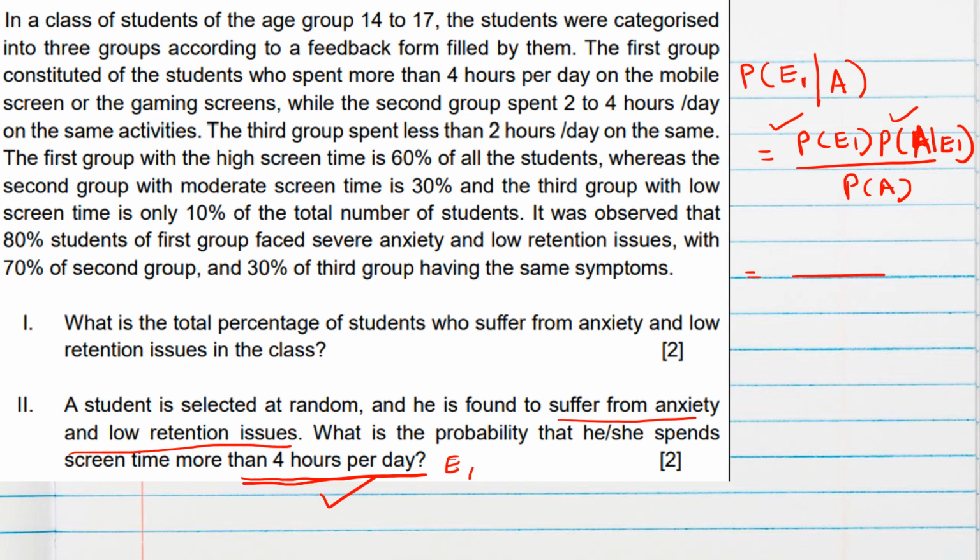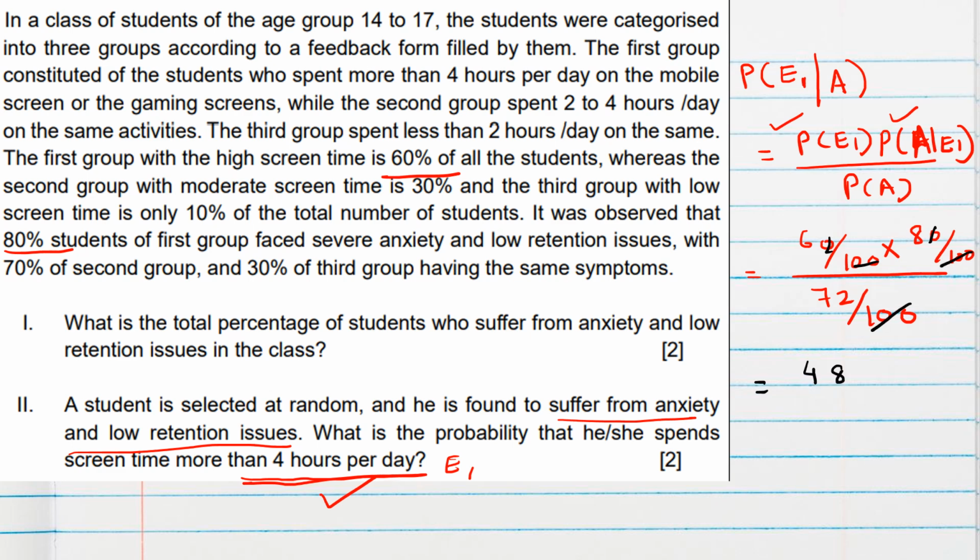Now the total probability we just found as 72 by 100. That 100 I will not cut here. P of E1 is 60%. Here it's given clearly, 60%. And A by E1, first group, 80, the first group has retention issue, 80%. So see what we can cancel here. We can cancel these two zeros. Even these 100 from the same denominator we can cancel.